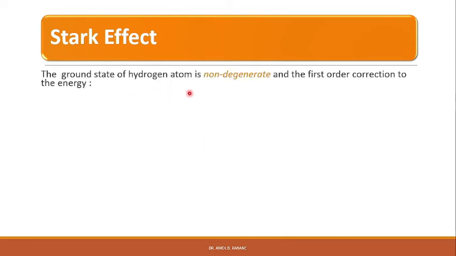So the ground state of hydrogen atom is non-degenerate, and the first order correction to the energy is equal to E1 of 1. That means this E1 corresponds to the ground state and this 1 corresponds to the first order correction in the energy. So we get this in the bracket notation: ψ100, that means the ground state wave function, eEx, r cos θ and ψ100.